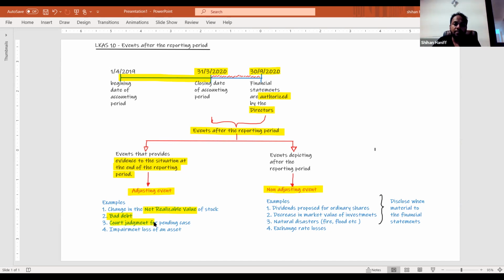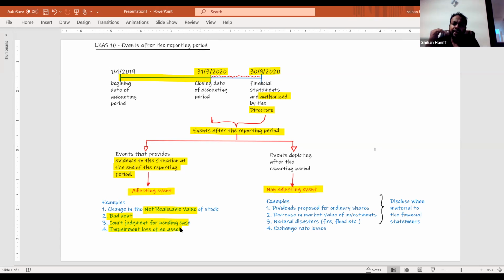Court judgment is given. There was a pending court case. A pending court case is a contingent liability, but if the final decision was given, then it becomes a provision, so you have to make a liability. So it's an adjusting event. Another example is impairment loss of an asset.